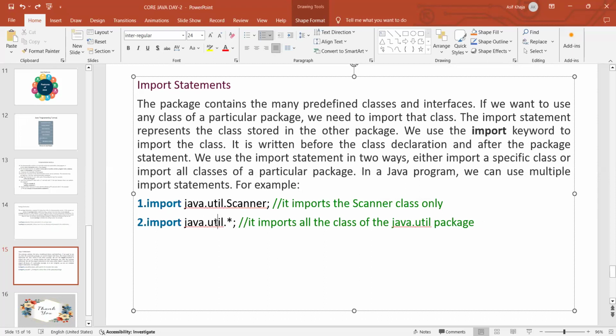So in how many ways can we import a class? In two ways: either importing a specific class or importing all classes of that particular package. These are the two ways we can import classes.